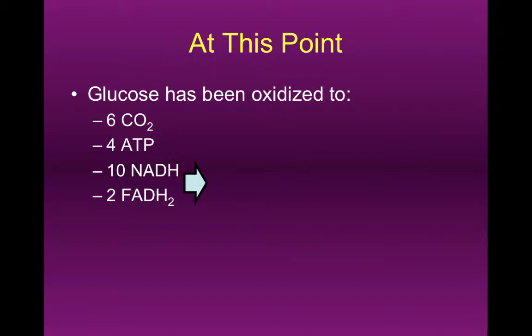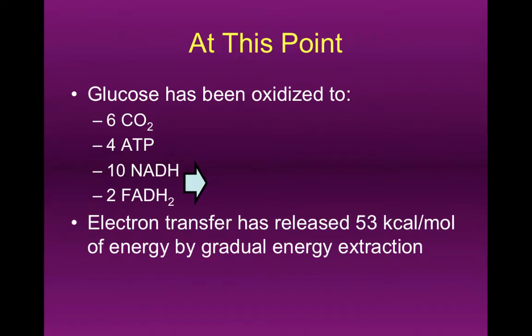We've gotten rid of all 6 carbons, so those have been accounted for. We've created only 4 molecules of ATP out of a theoretical total of 36. We've created 10 NADHs and 2 molecules of FADH2. Those molecules are then going to go to the electron transport chain where they're going to be oxidized, broken down, and used to make some ATP.